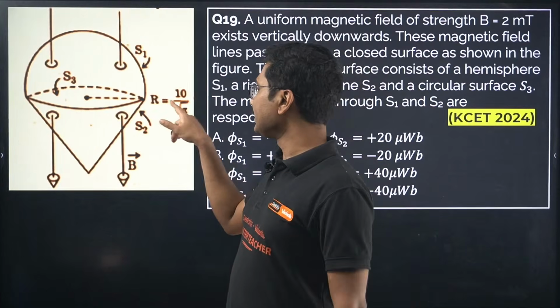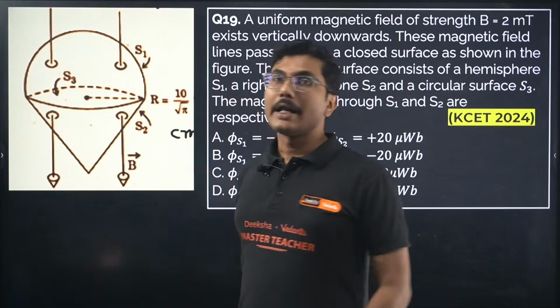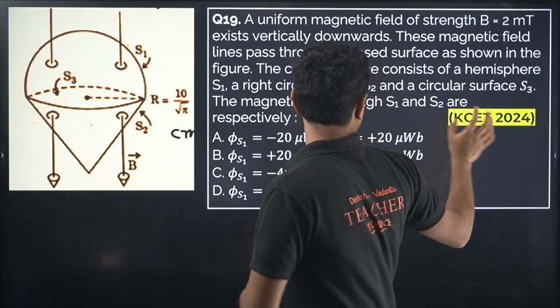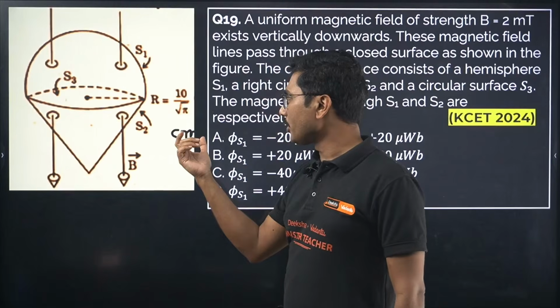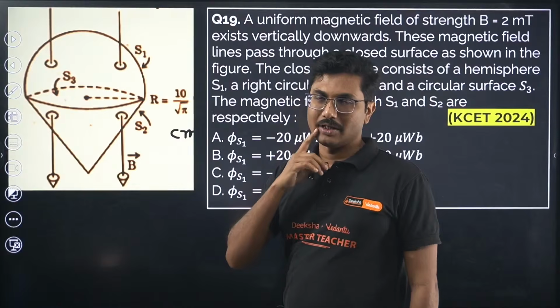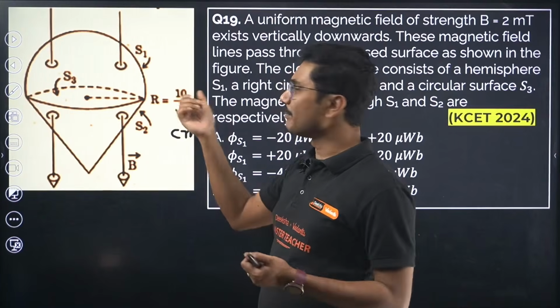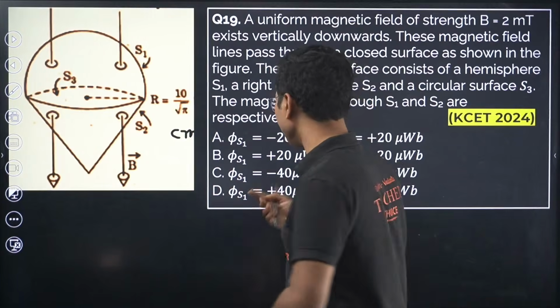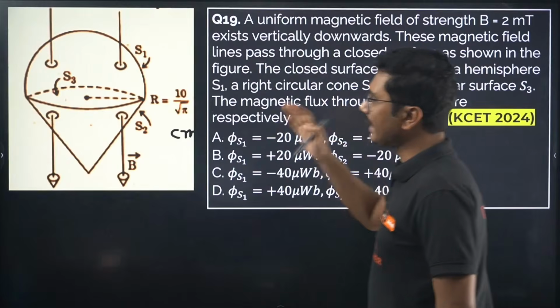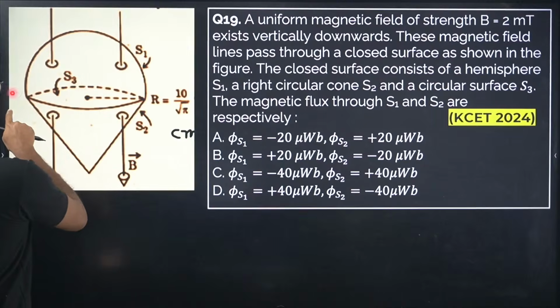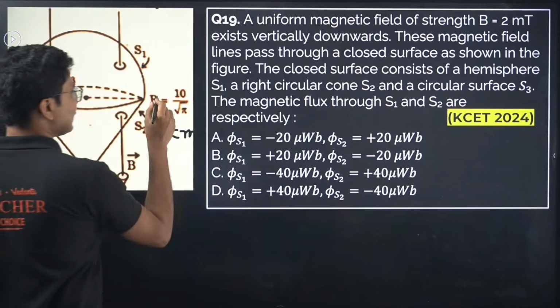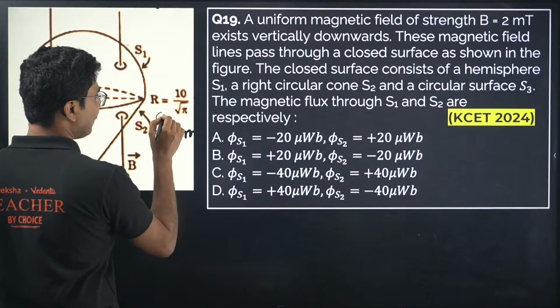The radius is given as 10 by root pi. Now this question came in 2024, but it was given as a bonus question because they forgot to mention centimeter. If you take this as meter, the answer will be different, the unit will be different. Normally if nothing is mentioned we take meter, but this R is in centimeter.